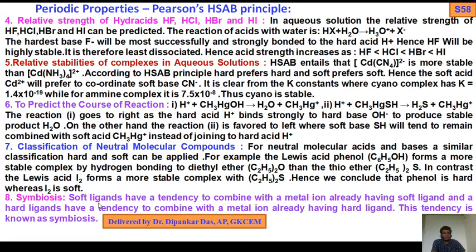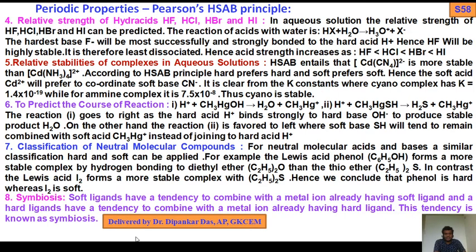So now the most important topic, symbiosis. What is symbiosis? Soft ligands have a tendency to combine with a metal ion already having soft ligands, and hard ligands have a tendency to combine with a metal ion already having hard ligands.